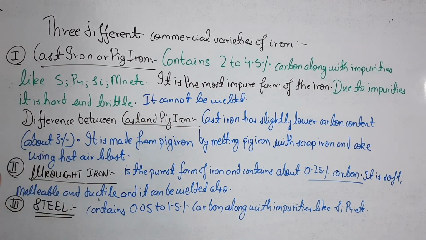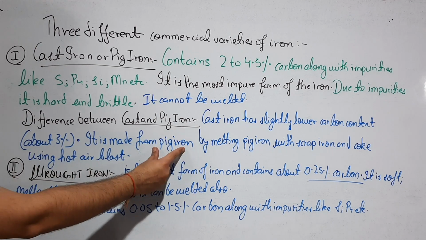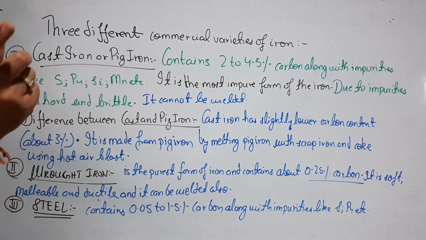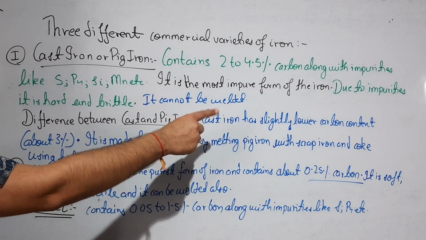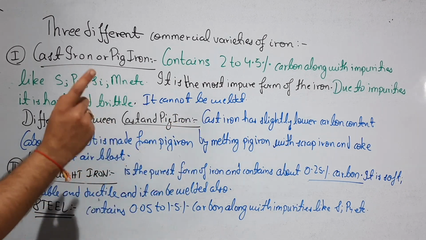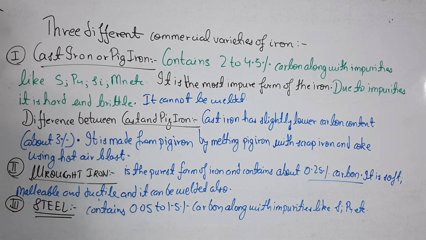Cast iron has slightly lower carbon content, about 3%. It is made from pig iron. Pig iron is that which we have got from the blast furnace. So it is made from pig iron by melting pig iron with the scrap iron and coke using hot air blast. And the third one is the steel.